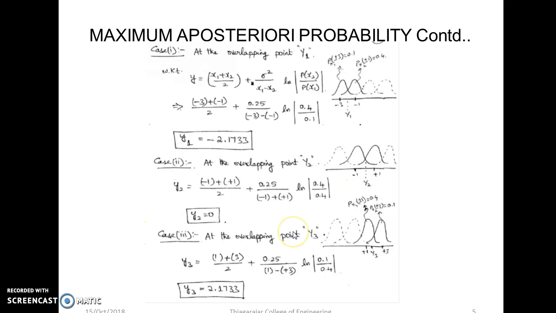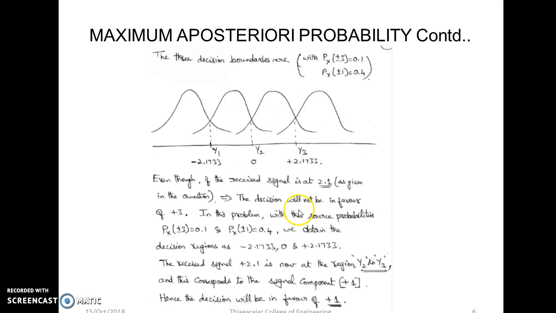For case 3, we have to find the decision region y3 with respect to the signals 1 and 3. So we substitute 1 and 3 in this equation with these probabilities. Now the decision region shifts towards 2.1733, whereas in the case of maximum likelihood it would be at 2. But now that the probabilities are different, we have the decision region at 2.1733.